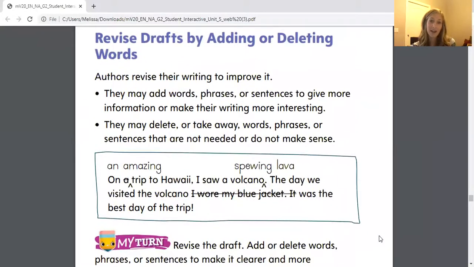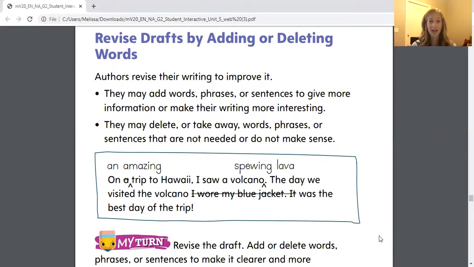It says, authors revise their writing to improve it. Obviously, we want to make our writing better. That's why we always have a draft, and we do our editing and revising just like we were doing back when we were in the classroom together. Authors may add words, phrases, or sentences to give more information or make their writing more interesting. They may delete or take away words, phrases, or sentences that are not needed or do not make sense.